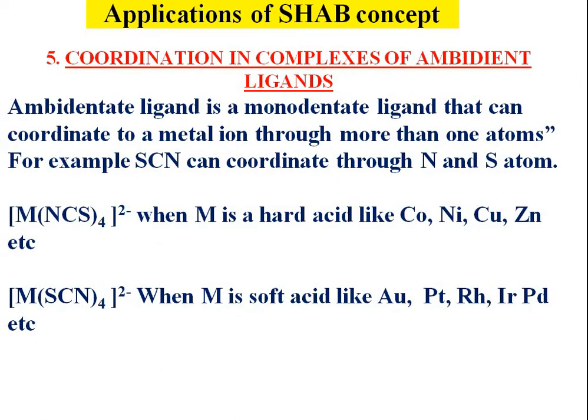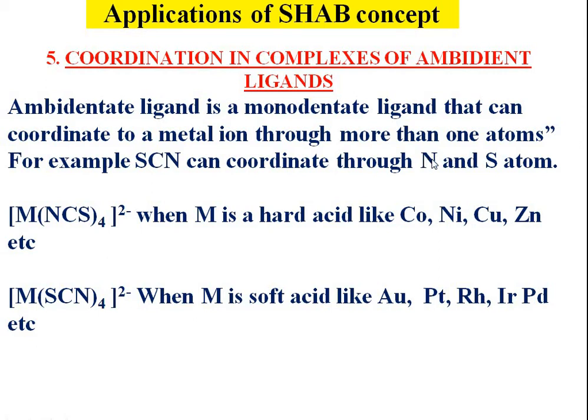Coordination in complexes of ambidentate ligand. What is an ambidentate ligand? It is a monodentate ligand that can coordinate to a metal through more than one atom. For example, SCN can coordinate through nitrogen and sulfur.